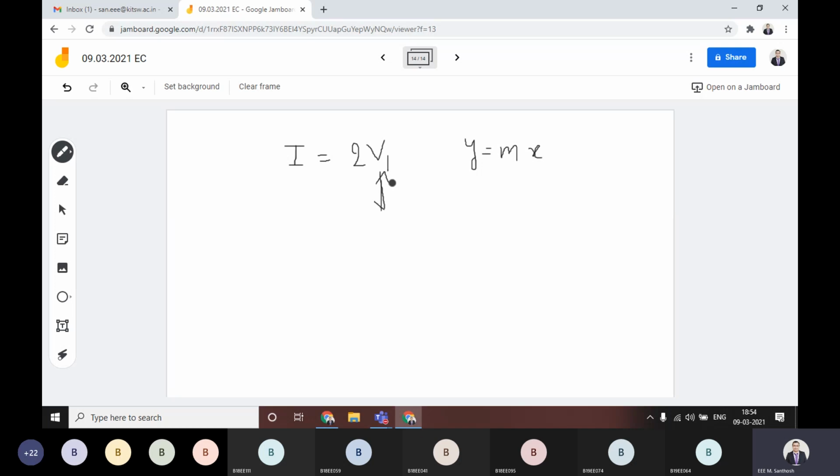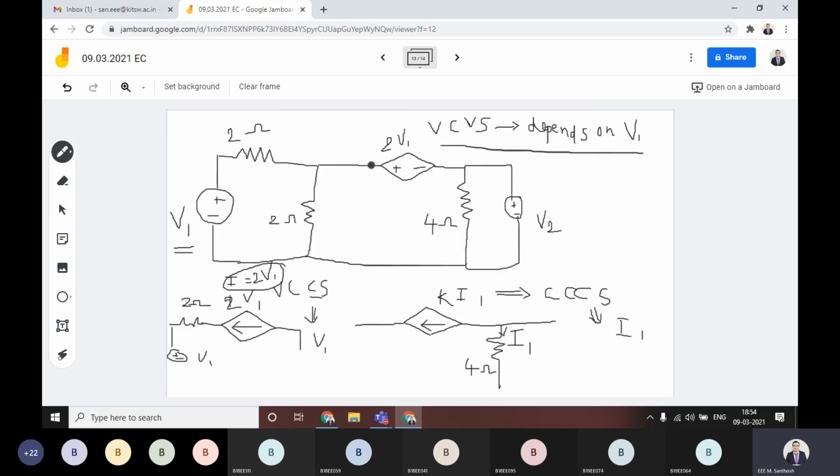Not only for this voltage controlled current source, but for all the cases, also the voltage controlled voltage source, the important point to notice is that whenever you consider a dependent source, it is always linear with respect to its controlled variable. Here the voltage is controlling this voltage source. The source voltage is always linear with respect to V1.